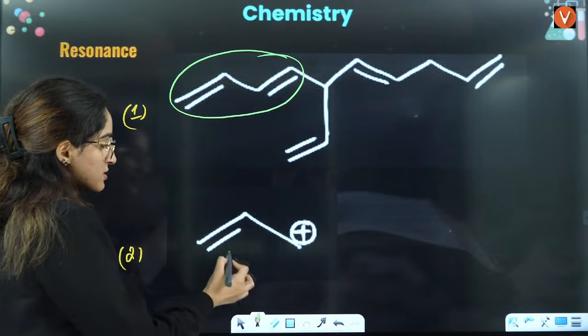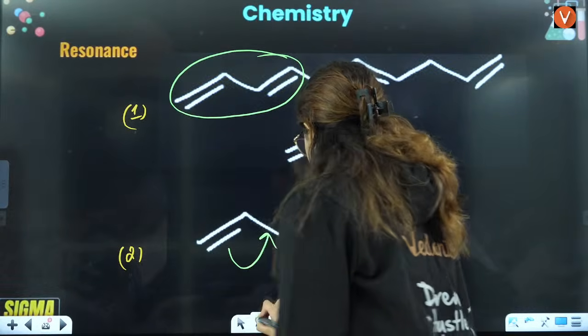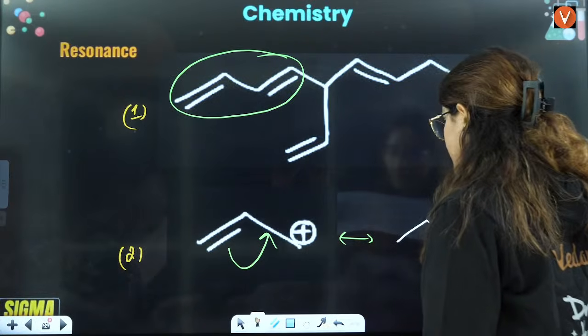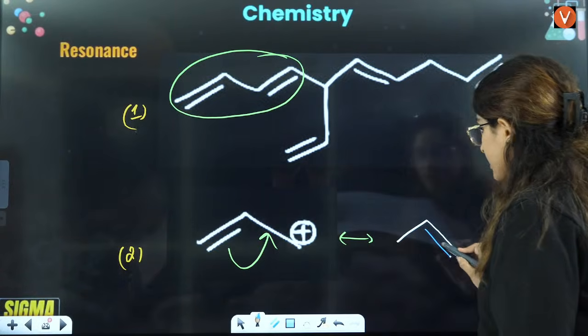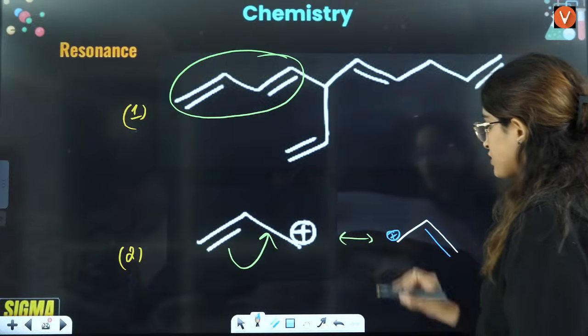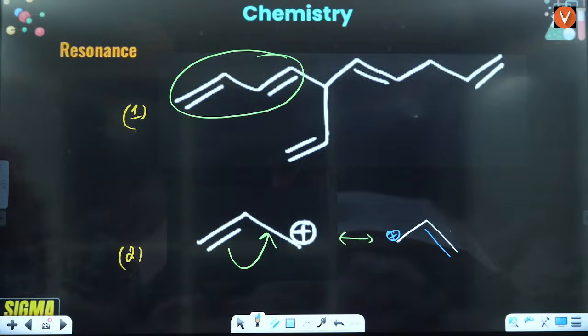Will it show any resonance? This bond will shift here, right? So if you see this here, I'll just not change the nuclei here. This bond has shifted here, right? That's why the positive charge will be shifted here, and that is the resonating structure that you will draw. Right everybody, got it or not? Do let me know in the chat box everyone if that is clear to all of you.